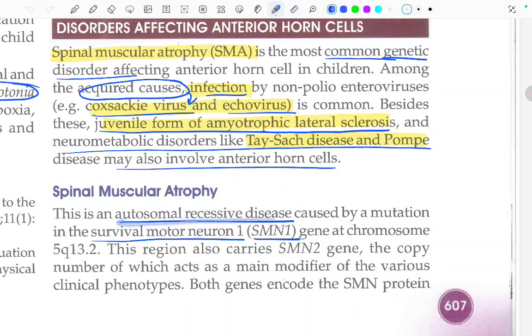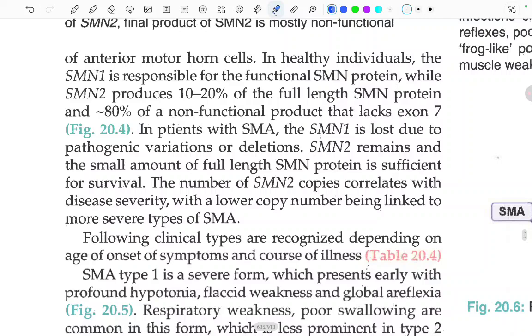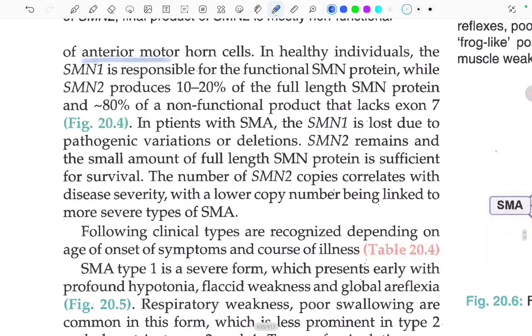It is an autosomal recessive disease caused by a mutation in the survival motor neuron gene, that is the SMN gene, at chromosome 5q13. This region also carries the SMN2 gene, the copy number of which acts as the main modifier of the clinical phenotype. Both genes code the SMN protein of the anterior horn cells.